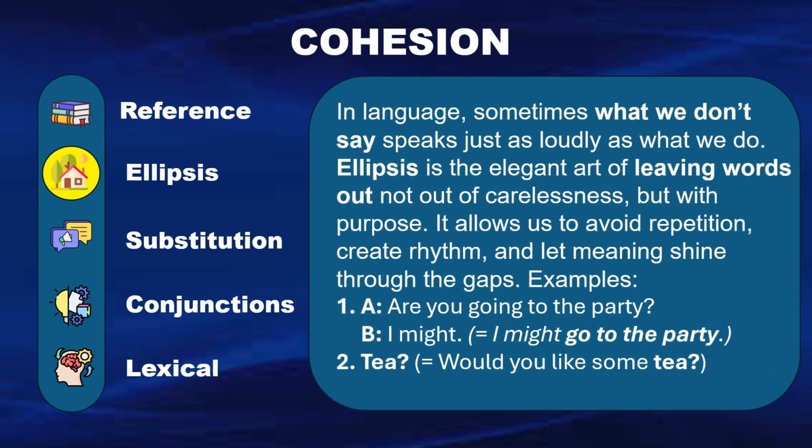In language, sometimes what we don't say speaks just as loudly as what we do. Ellipsis is the elegant art of leaving words out, not out of carelessness, but with purpose. It allows us to avoid repetition, create rhythm, and let meaning shine through the gaps. Examples: 1. A: Are you going to the party? B: I might. Equals, I might go to the party. 2. Tea? Equals, would you like some tea?